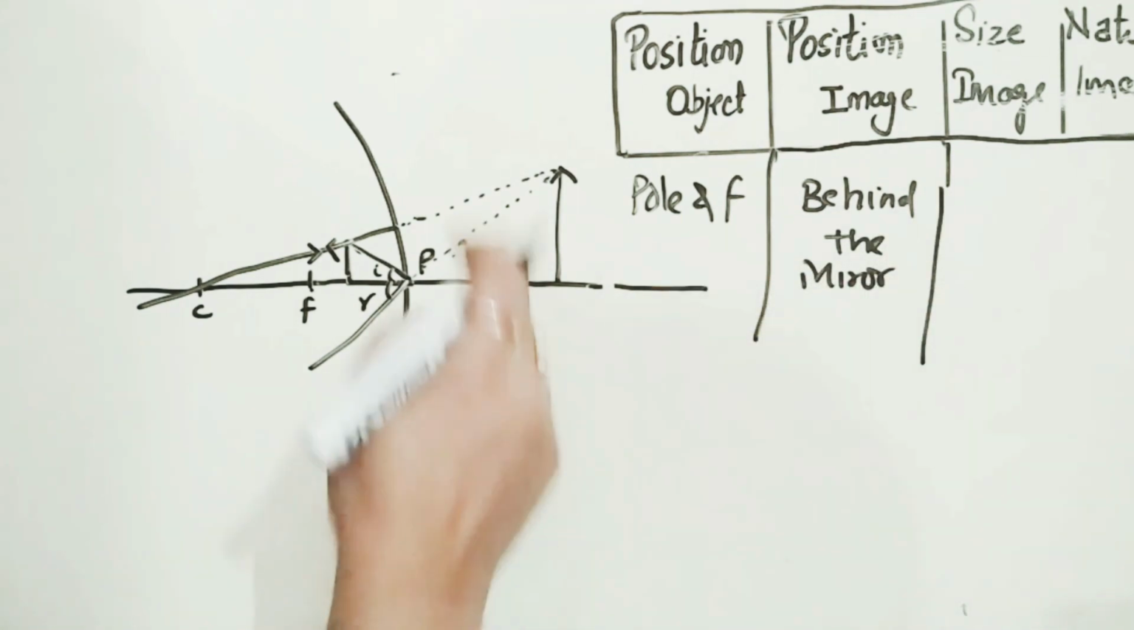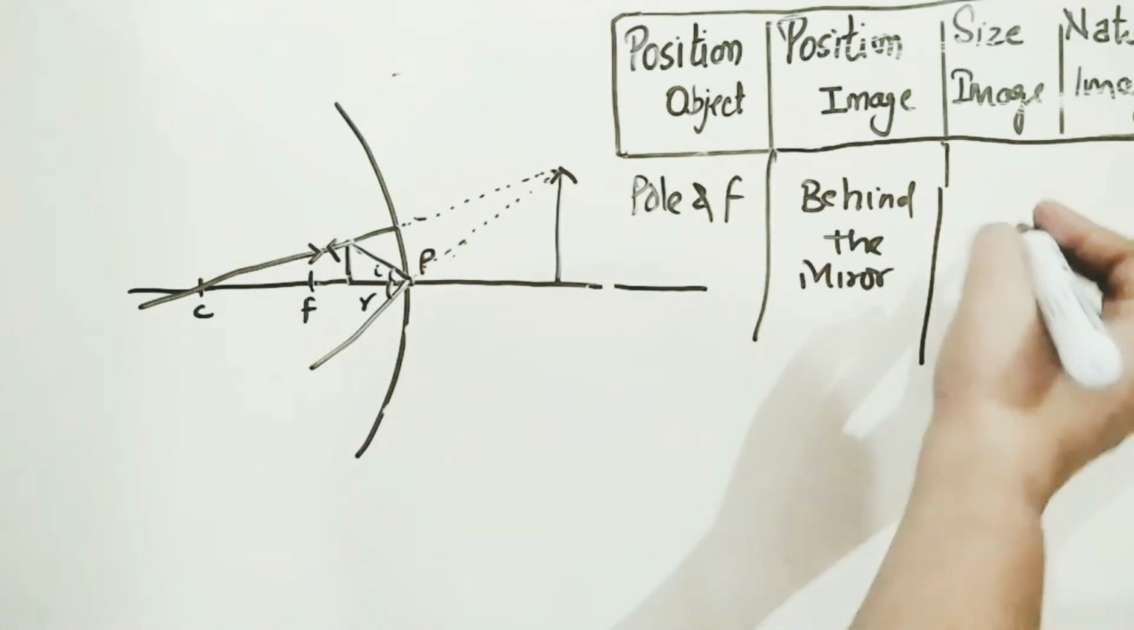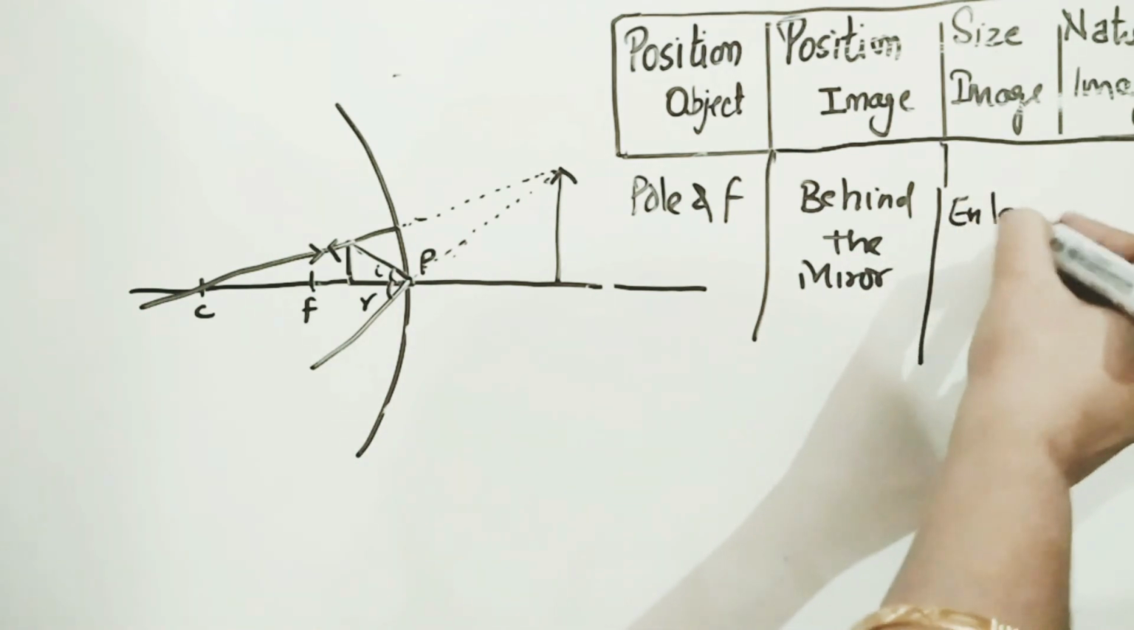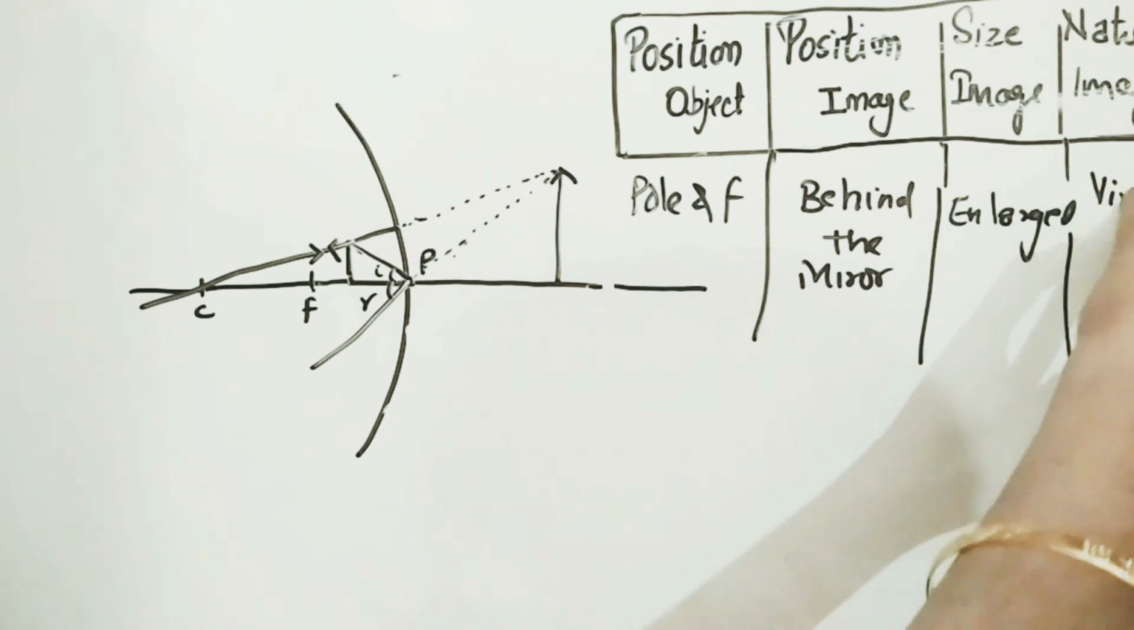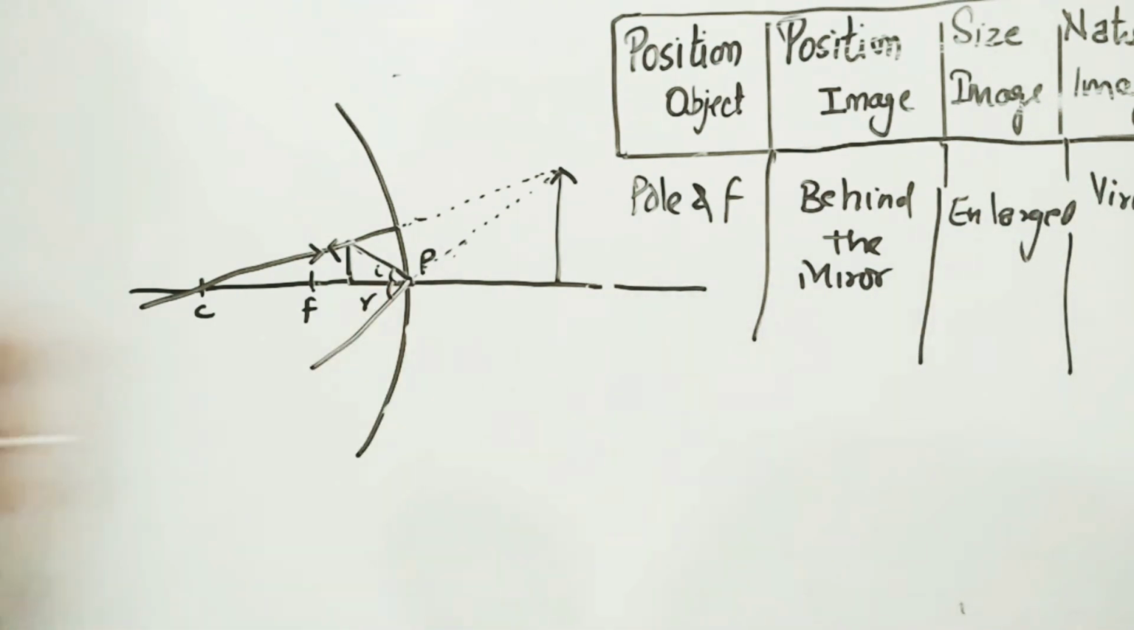And what is the size of the image? It is enlarged. And what is the nature? It is entirely different, it is virtual as well as erect.